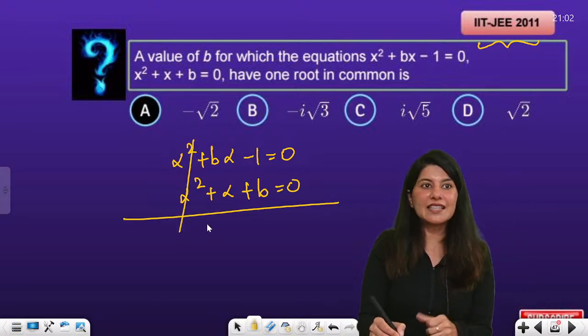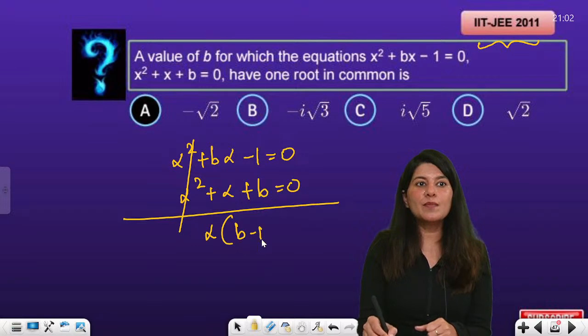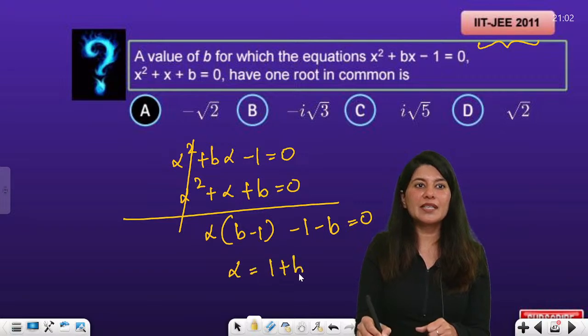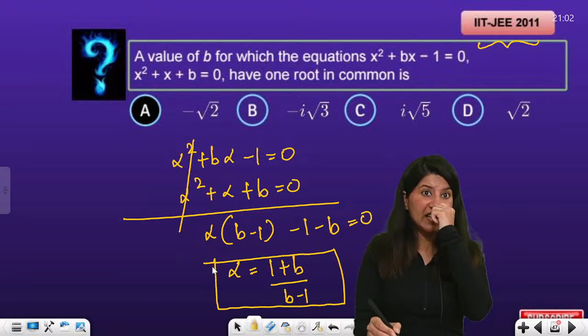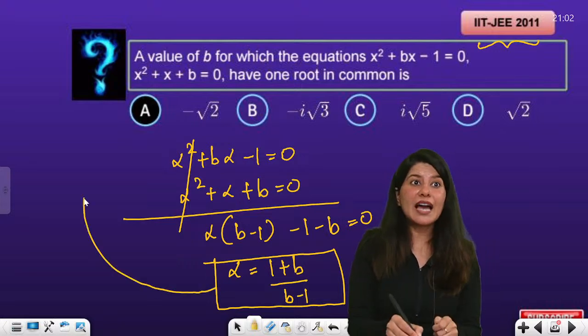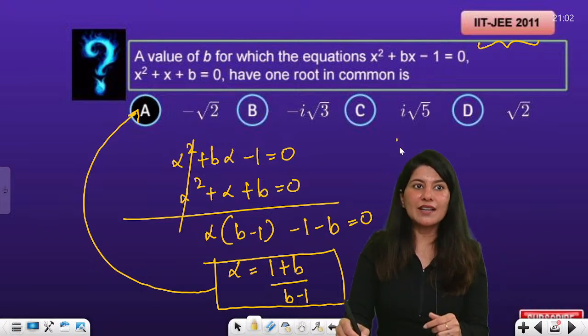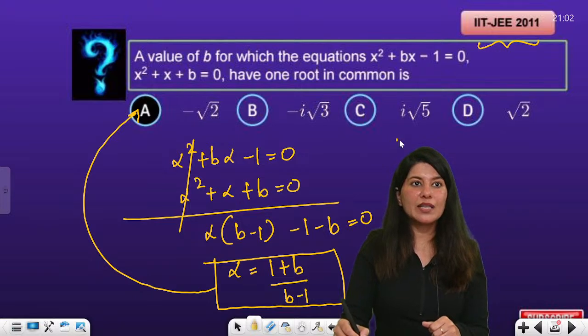So these two will get cancelled out. Alpha, if I take common, (b minus 1) alpha minus 1 minus b is equal to 0. So alpha will be equal to (1 plus b) upon (b minus 1). This is your common root, right? Now this common root can be satisfied either in the first equation or in the second equation so that you get the value of b. Let's do that, right? Are we ready?